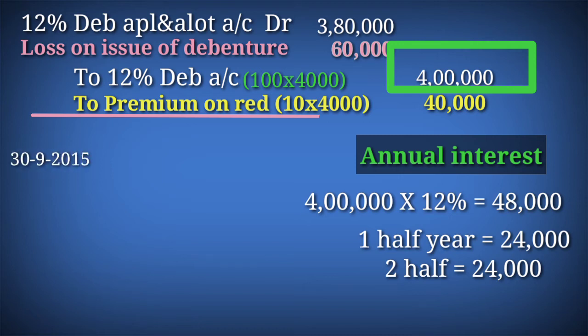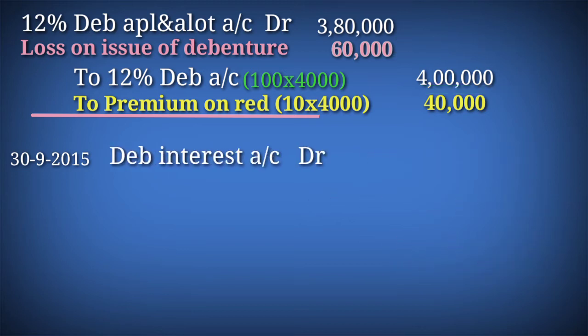When you have to pay any amount, the important point is first make it due, then pay. So here the interest amount, first make it due. The journal entry is debenture interest account debtor to debenture holder account.